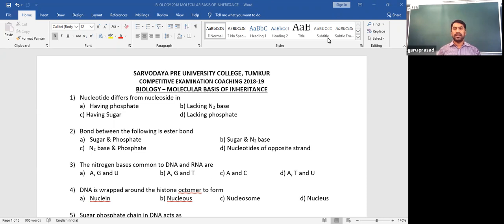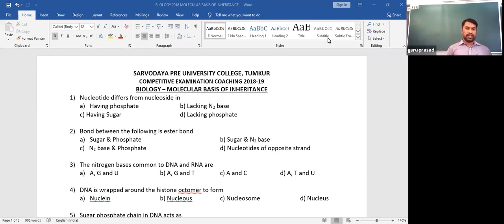But here in deoxy, the name itself designates that there is an absence of oxygen. As such, C5H10O4 is in DNA, that is deoxyribose, whereas in RNA it is C5H10O5, the ribose sugar.